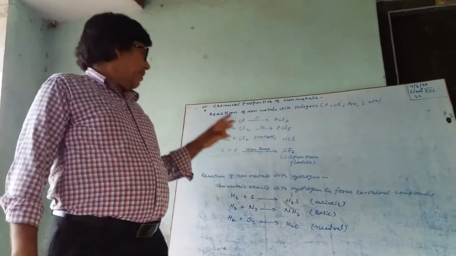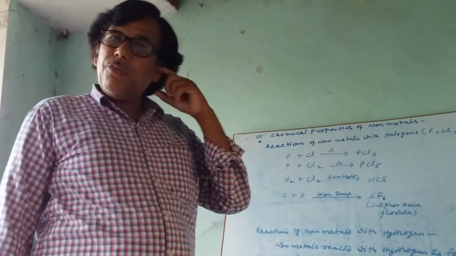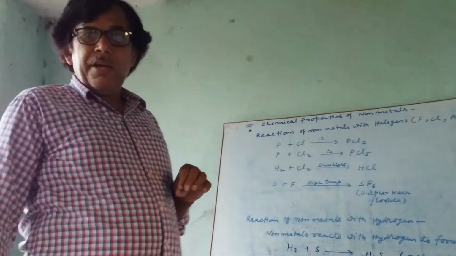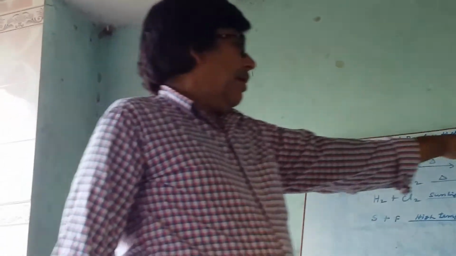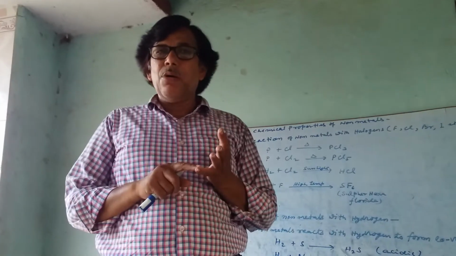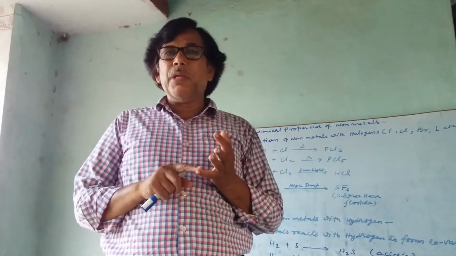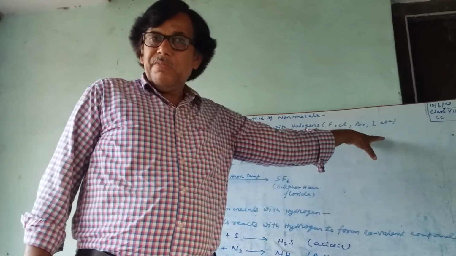Dear students, in this part of the chemical properties of non-metals, we are going to study the reaction of non-metals with halogens. Halogen elements are called chlorine, bromine, iodine, astatine. These are halogens.